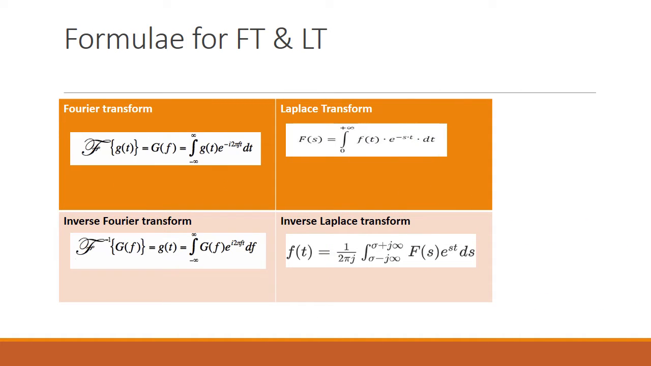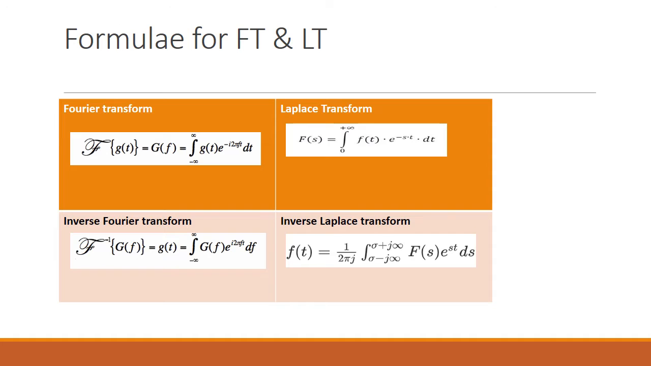Different formulae for Laplace transform and Fourier transform. The Fourier transform of g of t, which is called G of f, is given as the integral from minus infinity to plus infinity of g of t e power minus j 2 pi f t dt, whereas in Laplace transform it will be in the s domain. F of s is equal to the integral from 0 to infinity of f of t e power minus s t dt. If you see here, in Fourier transform the limit is from minus infinity to plus infinity, but for Laplace transform it is from 0 to plus infinity.